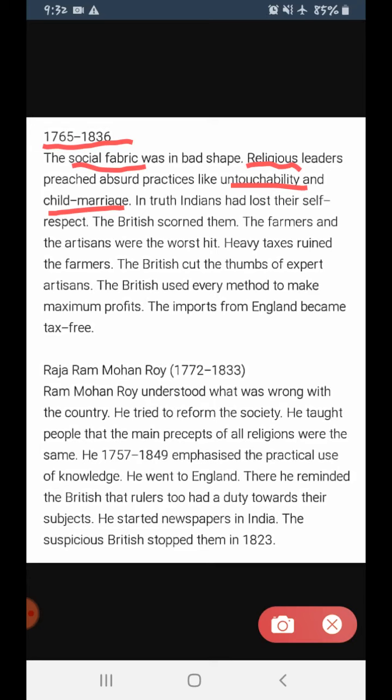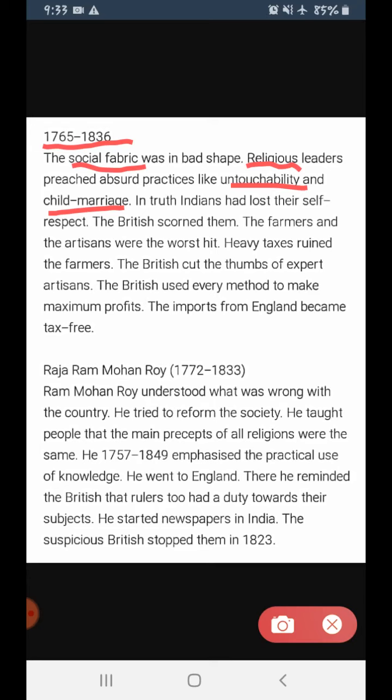Whereas to the Indians of the higher rank, those who were the Brahmins and the Kshatriyas, what would be the answer of the British towards them? The British would say that you don't love your own people. Oh, how you are mentally unfit. You don't know how to love your own people. And they tried to make fun of the Indians. So what was the outcome of it? What was the result of it? The result was that the Indians started losing their self-respect.